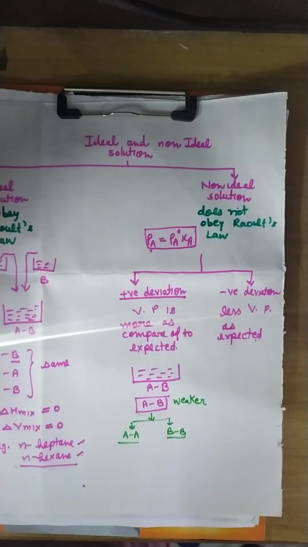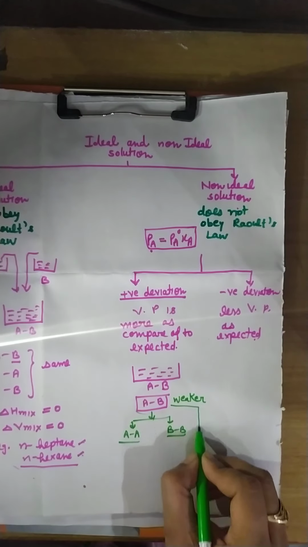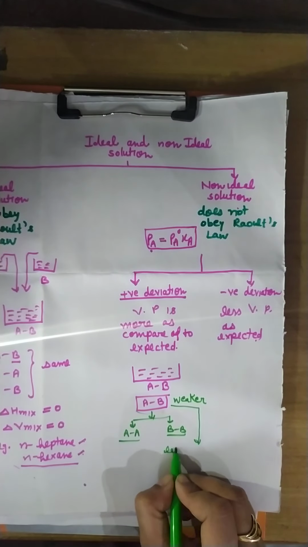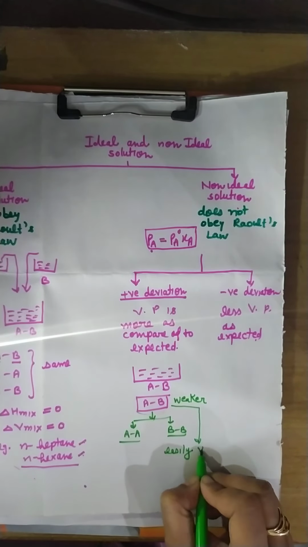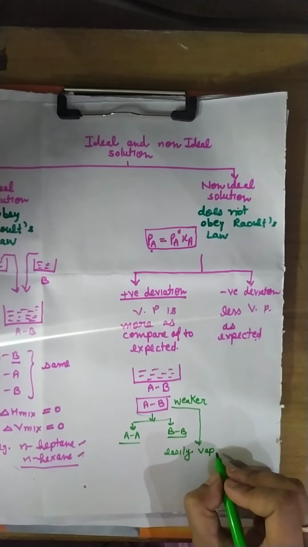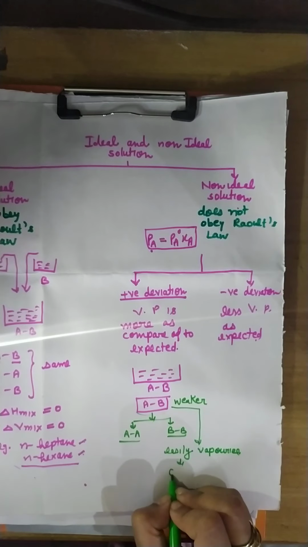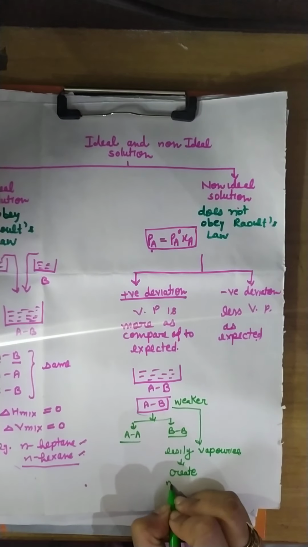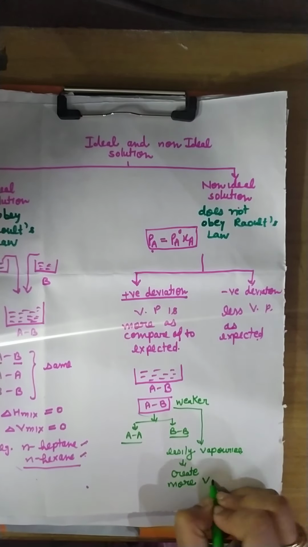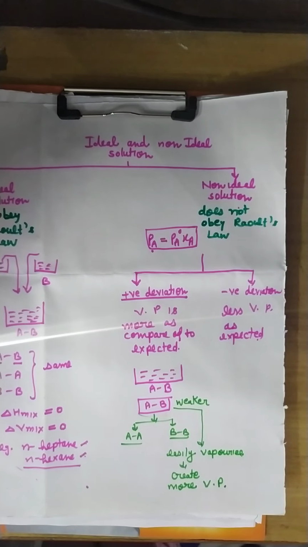This interaction is weaker, which means they get easily vaporized and create more vapor pressure. More vapor pressure means positive deviation.